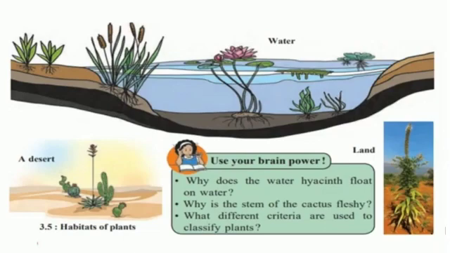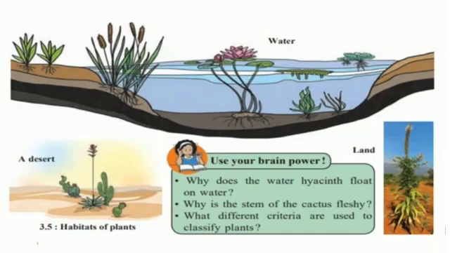Why is the stem of the cactus fleshy? Cactus is a desert plant. To survive in the desert, its body is highly modified, that is, leaves are reduced and converted into thorns. Stems take up the function of photosynthesis and thus turn green and fleshy.